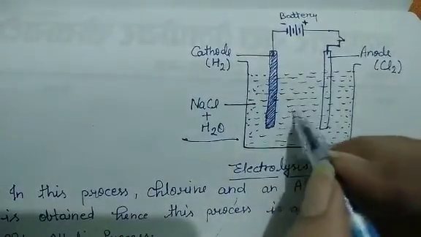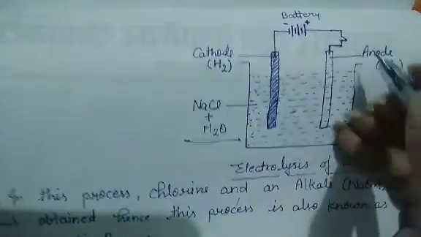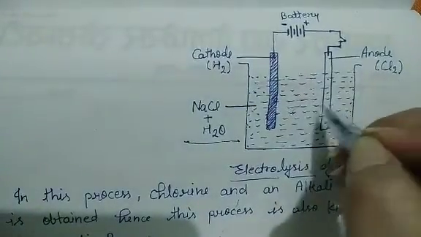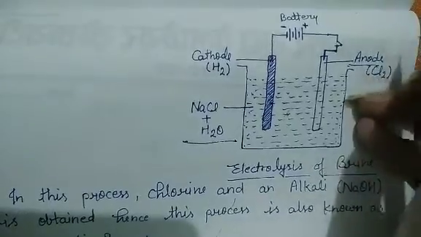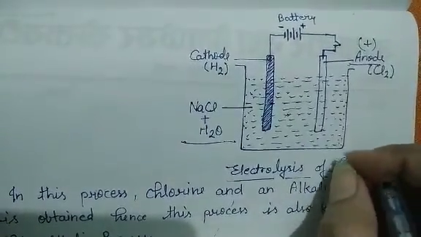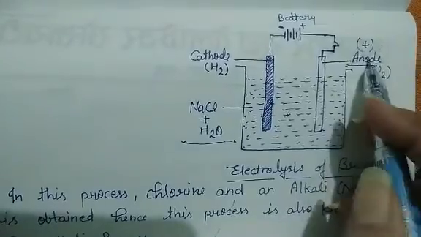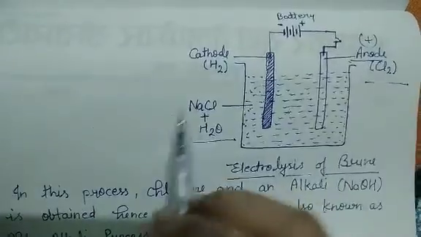The electrolysis of this solution starts and chlorine, which is Cl2, is released at the anode. The anode is the positively charged electrode, and chlorine is always released at the anode.